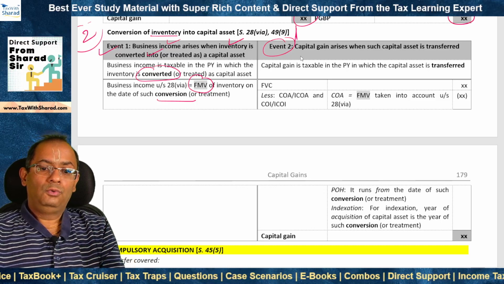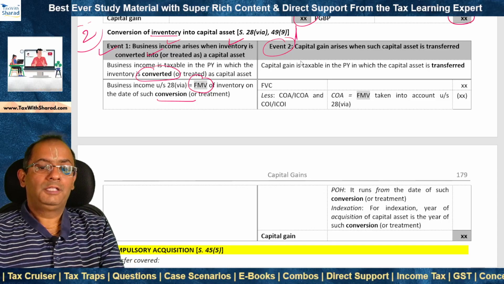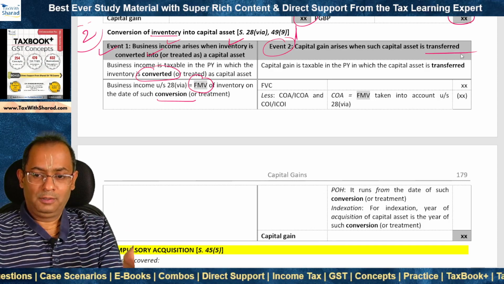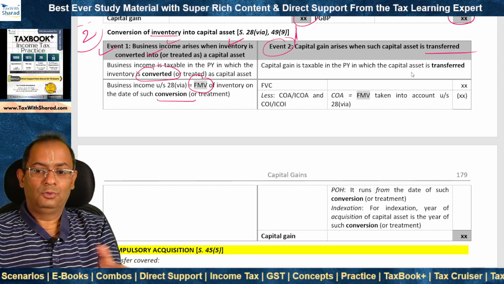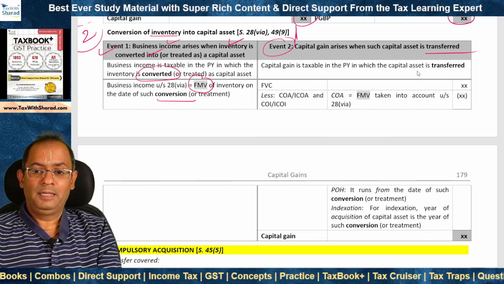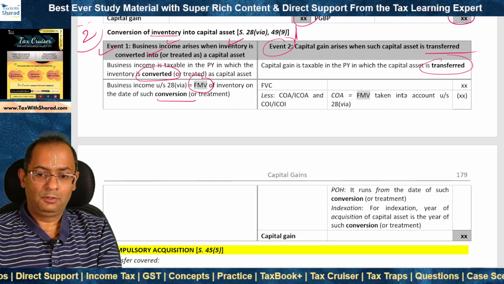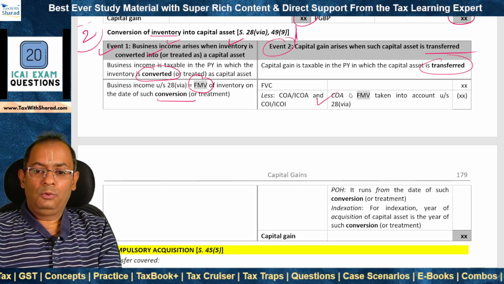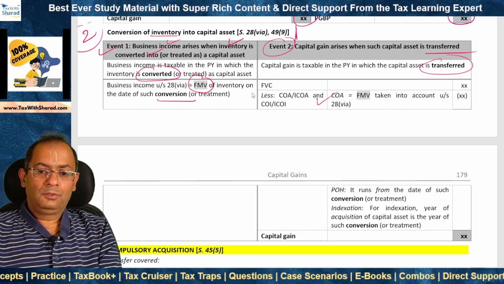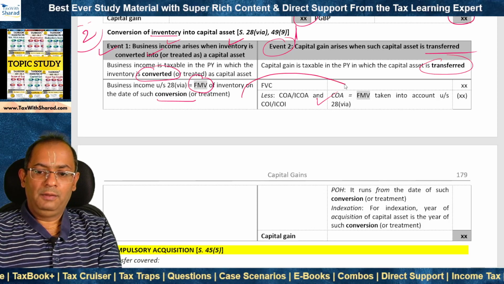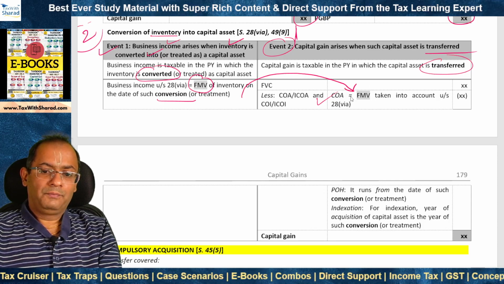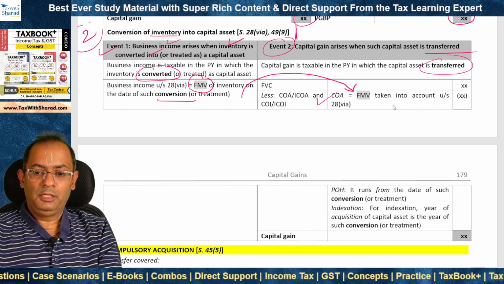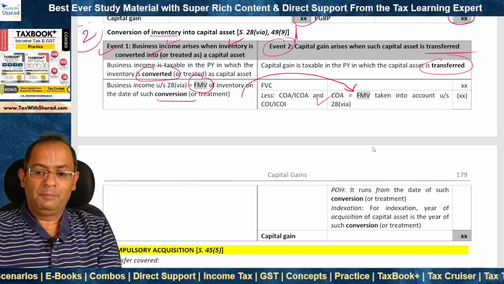Now in event 2, this inventory which is converted into capital asset, the capital asset then is transferred. So when will the capital gain be taxable? It will be taxable in the previous year of such transfer of capital asset. And for this purpose, how do we determine the cost of acquisition? We take this FMV that was taken as business income earlier; that becomes the cost of acquisition for the purpose of computing capital gain.